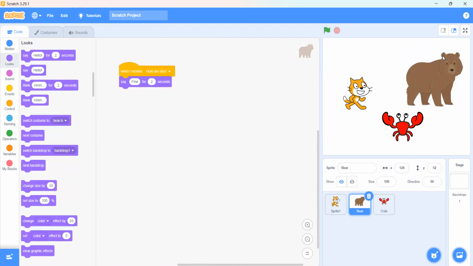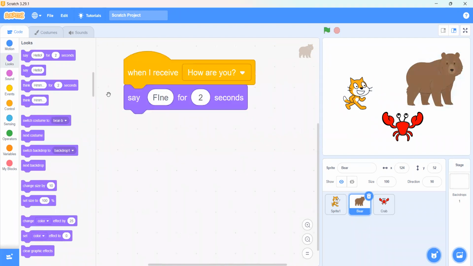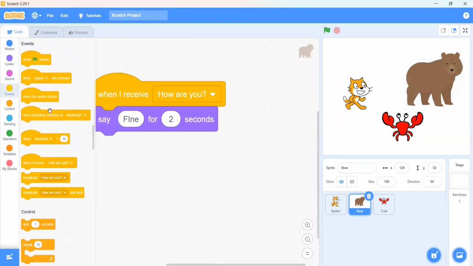Which block is above the say block? I can't see it. It is the events. We have to just do it all in the events. We have here events, when I receive how are you. Okay, broadcast how are you. Broadcast how are you, and wait.